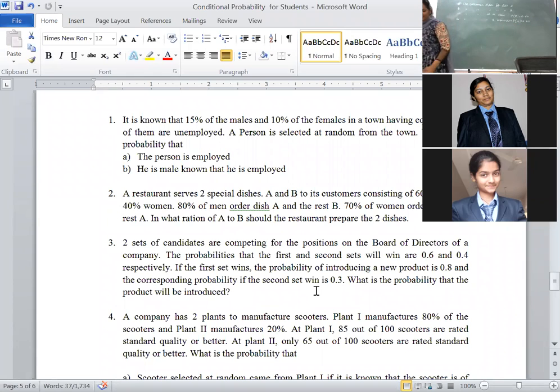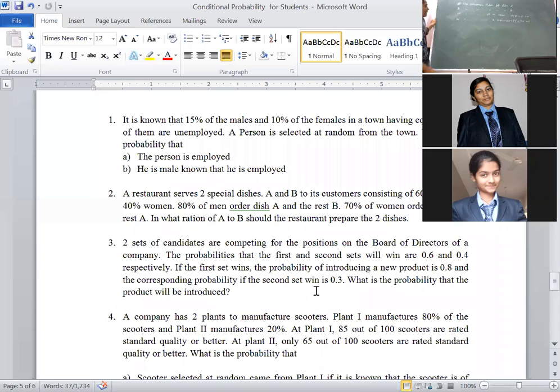Till here, anybody is having any doubt? 60% men and 40% women. That's why probability of M is 0.60, probability of W is 0.40. Here, next statement, read the statement carefully. 80% of the men order dish A. This is conditional probability. 80% men order dish A. That means initially which event happened?